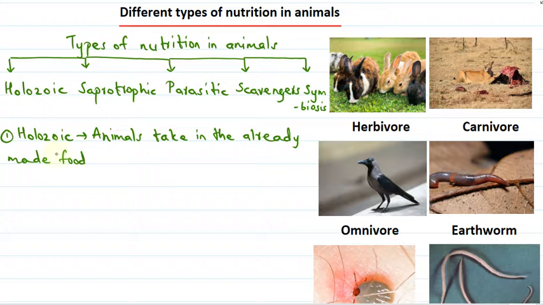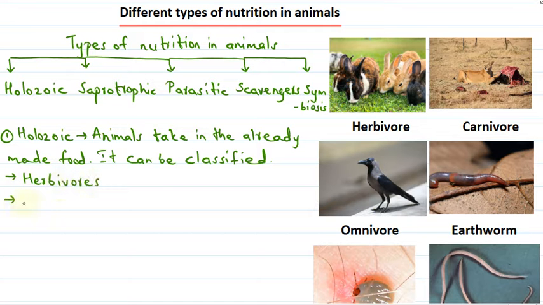And this holozoic mode of nutrition can be further classified as herbivores, then carnivores, then omnivores.